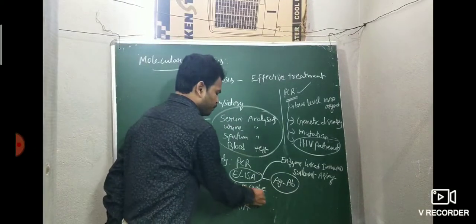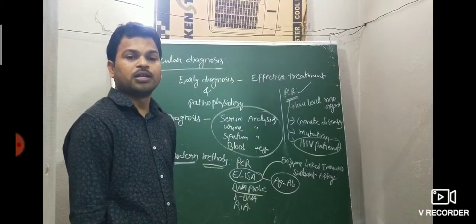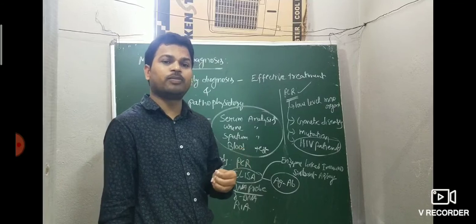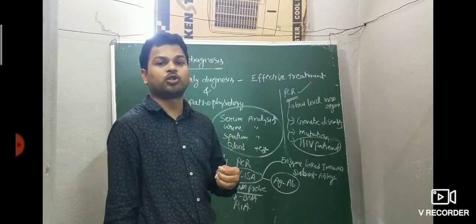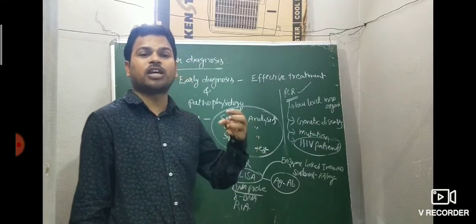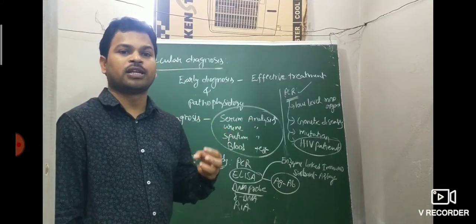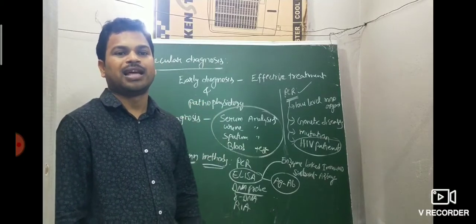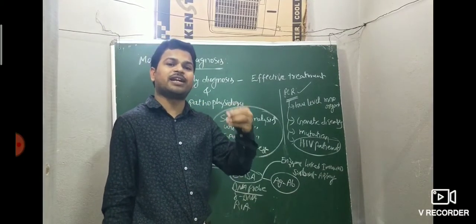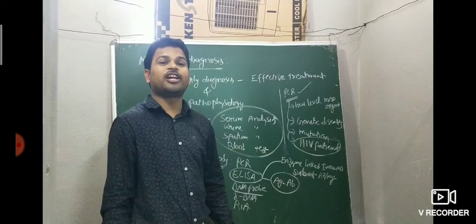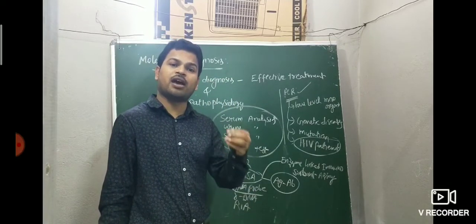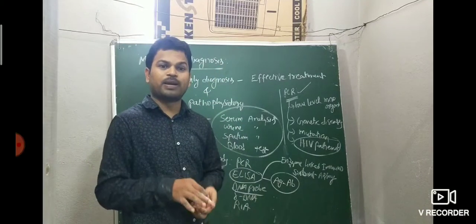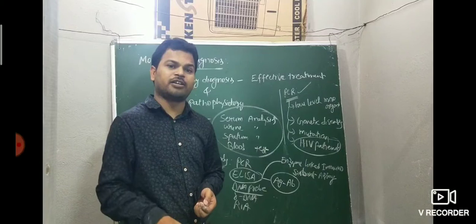Next, DNA probe. Very important, DNA probe. Can you briefly explain or define the DNA probe? How is it used to detect mutation? DNA probes are used to detect mutation. DNA probes are used to detect cancers. Radio labeling of single stranded DNA or RNA is called a probe.